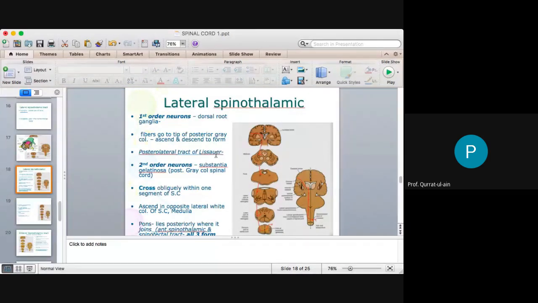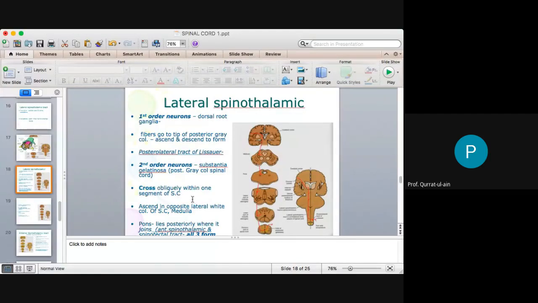Did you get this point? That each tract is arising from its spinal nerve. One is arising at this level, the second at this level, the third at this level, the fourth at this. So they need to have a connection between each other, and that is done by this posterolateral tract of Lissauer, whose fibers, when they reach here, ascend and descend, connecting the different segments with each other. So the second order neuron fibers are in the substantia gelatinosa, in the posterior gray horn.